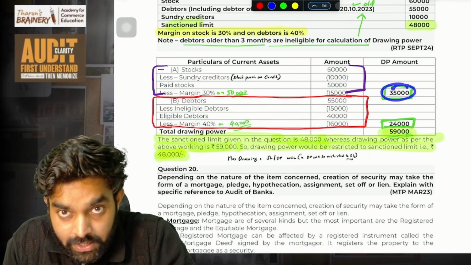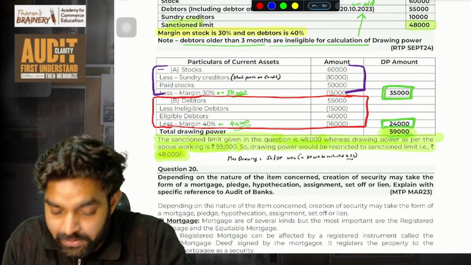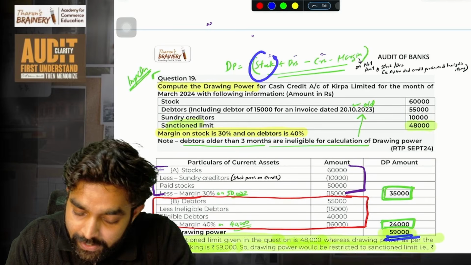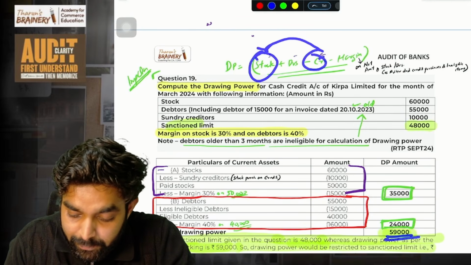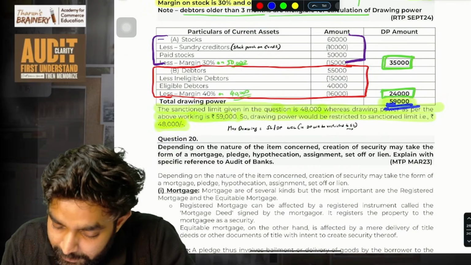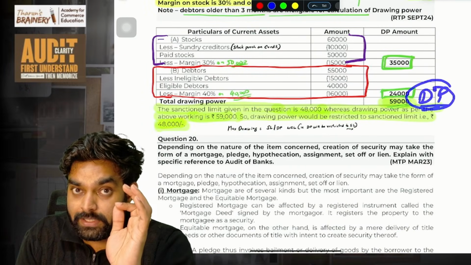So this is stock minus creditors, plus the debtors you add, minus the margin also you reduce. So stock minus creditors minus the margin we did, debtors also minus margin we did, and this way we will get 59,000 as the figure. So 59,000 is the drawing power, but there is a problem.